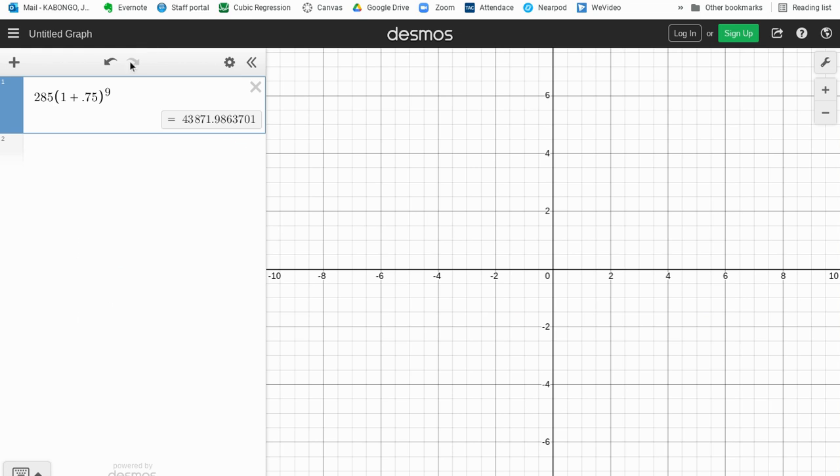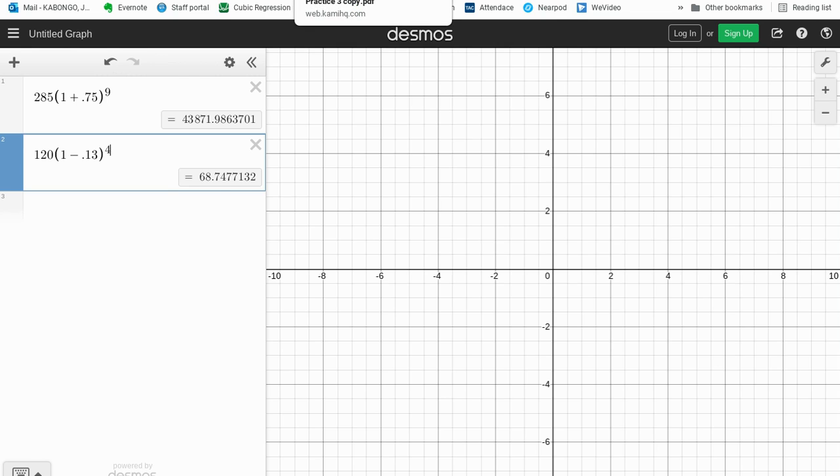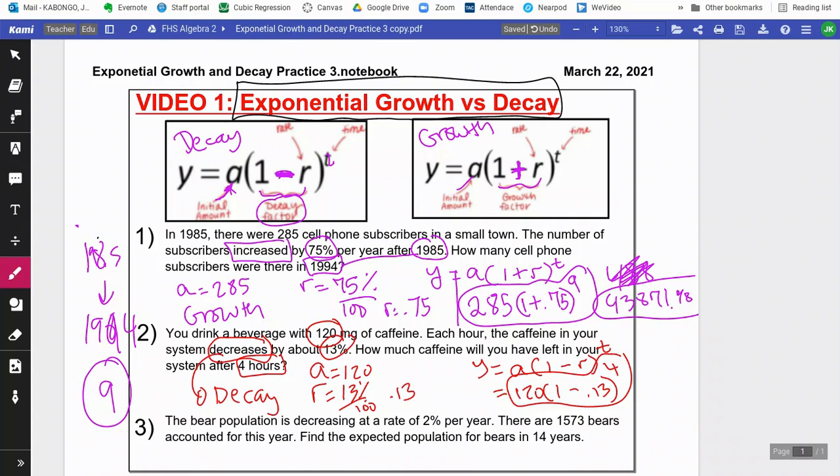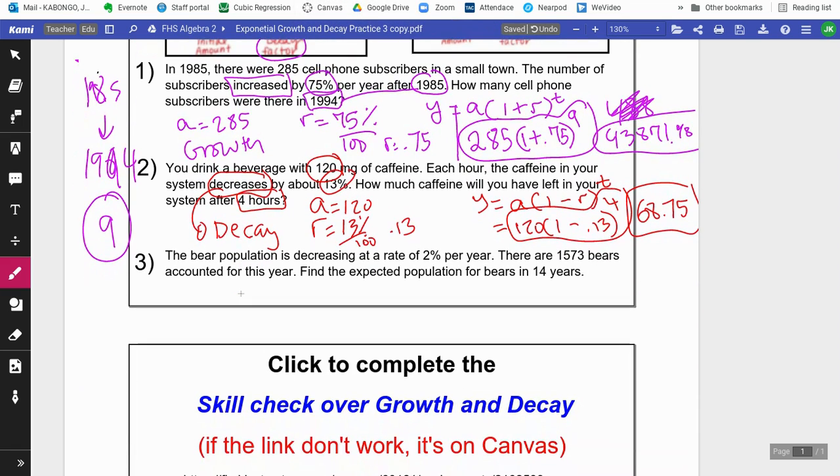In your calculator, you do 120, open the parentheses, 1 minus 0.13, close the parentheses, raise that to the power of 4. So the answer is 68.75. So just make sure you round this stuff correctly. All right, last one, number three.